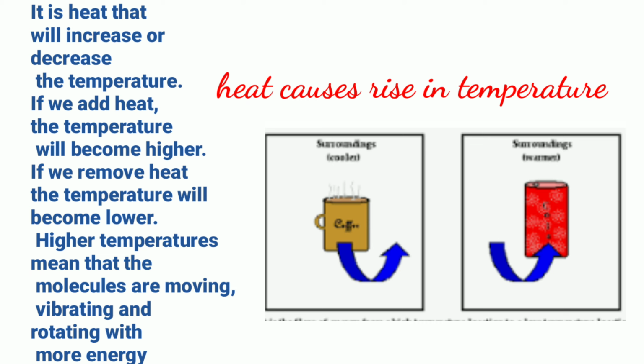So on heating, the body becomes hot, on cooling, the body becomes cool, due to rise or fall in temperature. Higher temperature means that the molecules of the body are moving or vibrating or rotating with more energy.